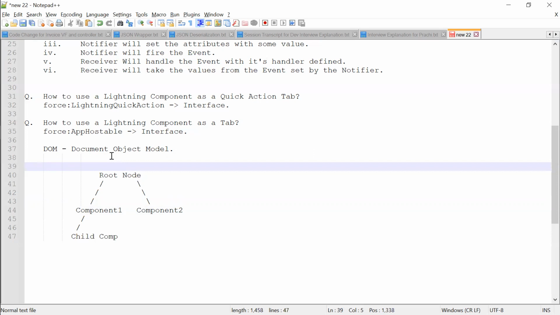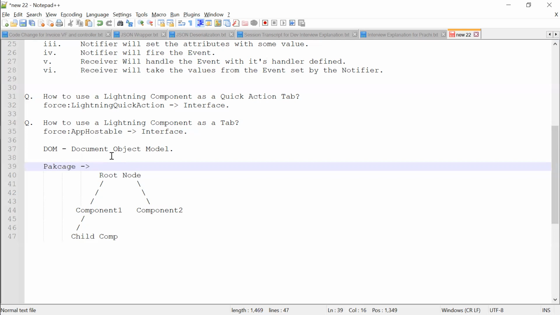So do you have an idea about packages? As a Java developer, I know, but I'm not sure about the Aura side. It's like Java as well. Whenever you create a package, a DOM tree will be there for that particular package. If you create two packages, then there will be two DOM trees.